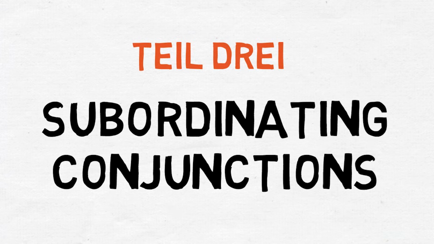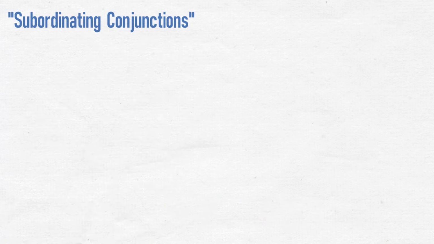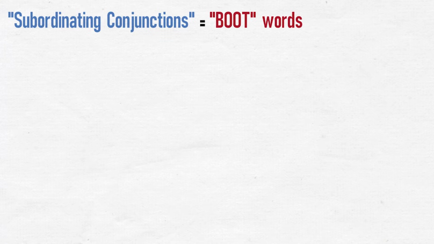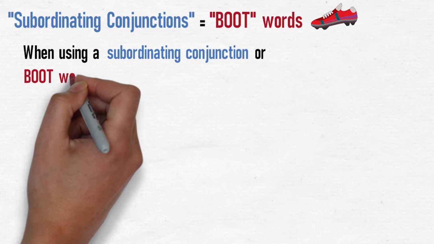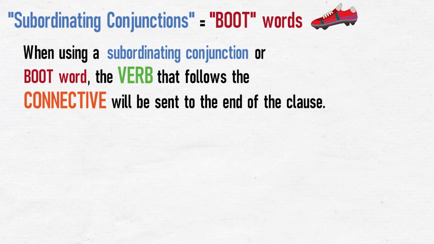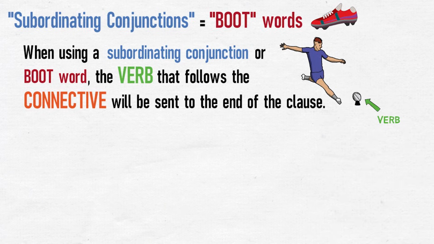Teil 3. Subordinating conjunctions. In this final part of this lesson, we'll be learning about connectives called subordinating conjunctions. I also refer to these as boot words, and I'll explain why. When using a subordinating conjunction or boot word, the verb that follows the connective will be sent to the end of the clause. I like to think of it as the subordinating conjunction putting on a pair of football boots and kicking the verb so hard that it flies to the end of the clause.